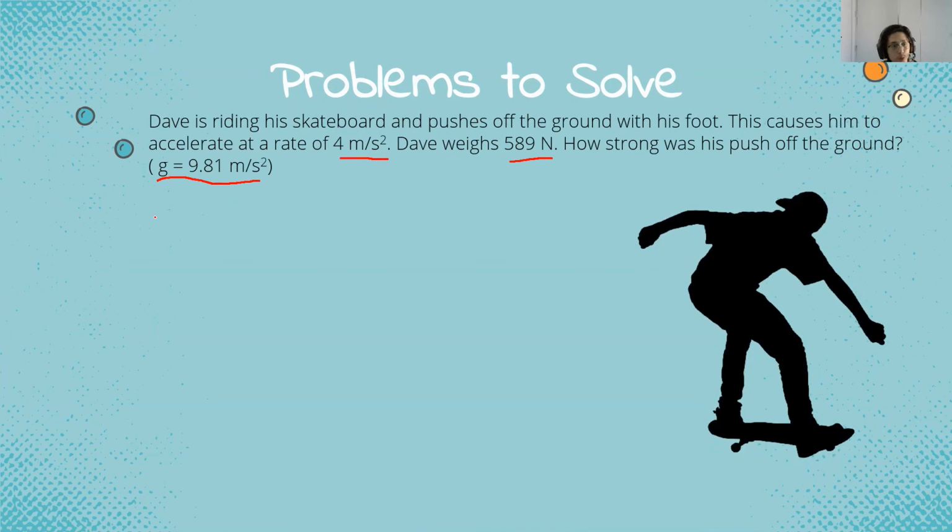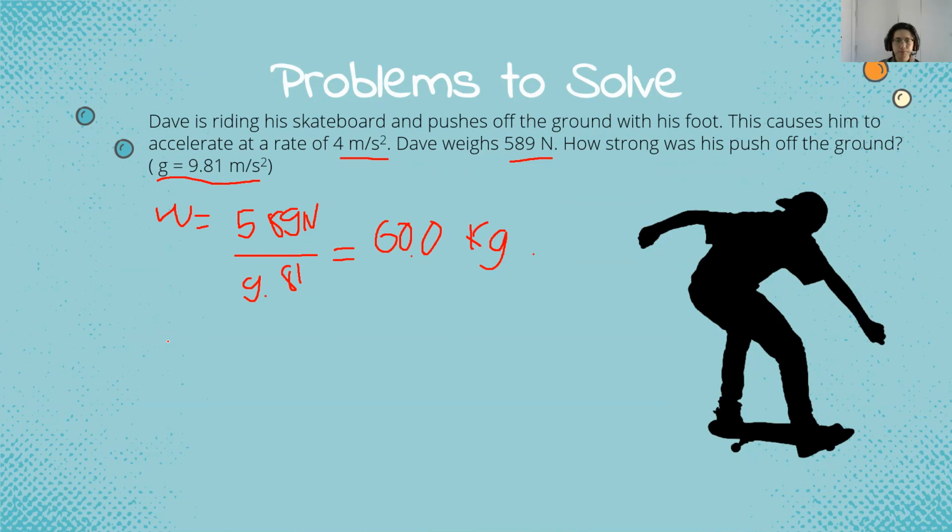Okay, so what we can search for is the m, his real mass without the Newtons. We can use this weight, 589 Newtons, divided by the gravity. This equals 60.0 kilograms.